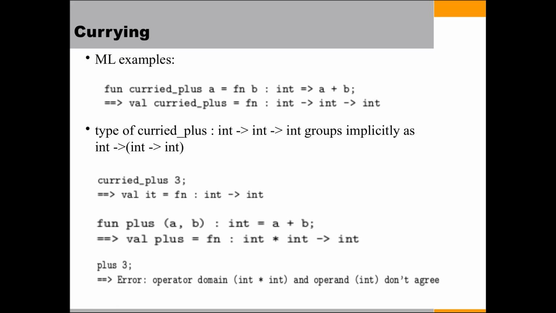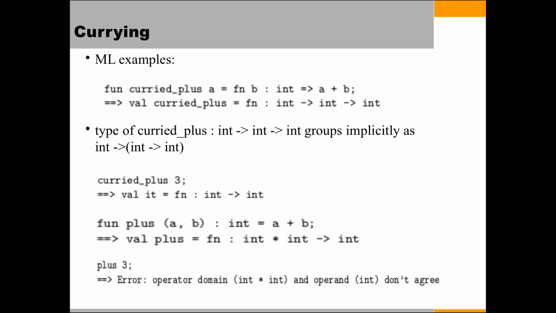Now consider the definition of a curried function. That is, in ML we can define a curried function also. Fun curried_plus a = fn b : int => a + b.